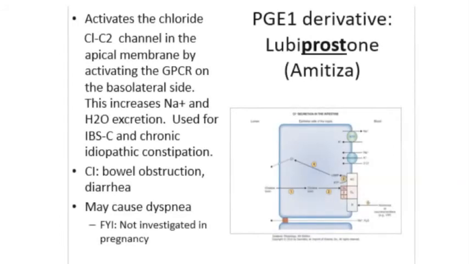Another drug is a PGE1 analog, lubiprostone, generic name for Amitiza. It's used to treat irritable bowel syndrome associated with constipation, IBS-C, and also for idiopathic constipation. It's going to activate the chloride ClC-2 channel on the apical membrane of intestinal cells, and this will increase sodium and water secretion into the gut lumen. Its use in pregnancy hasn't been investigated.